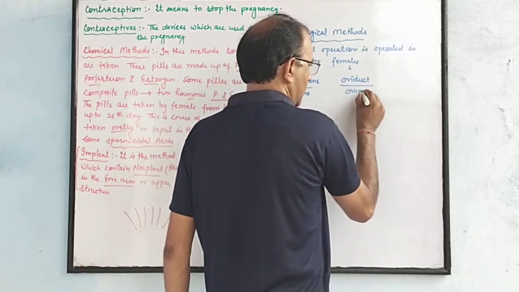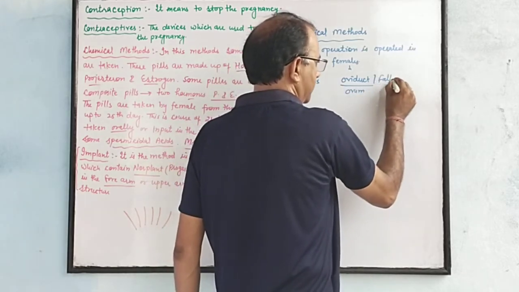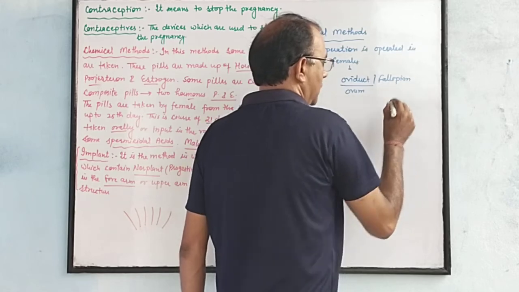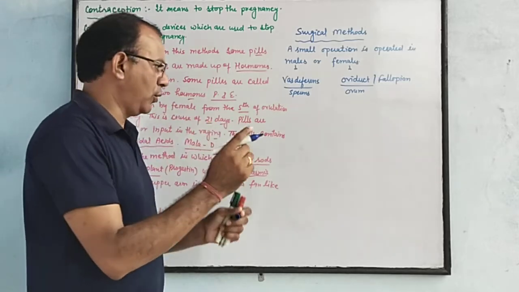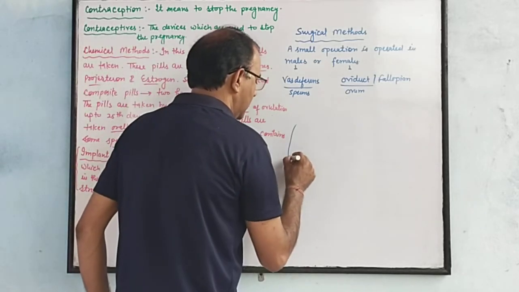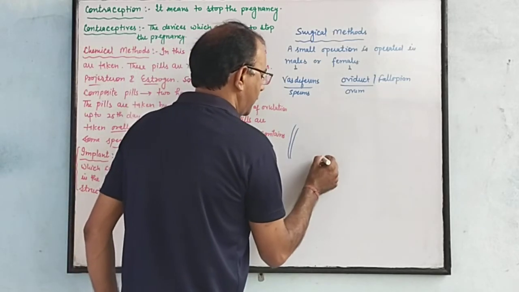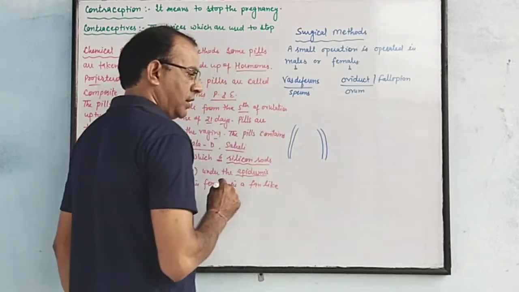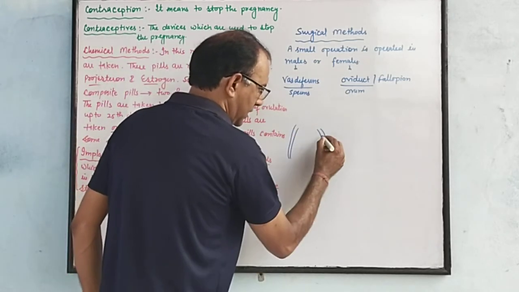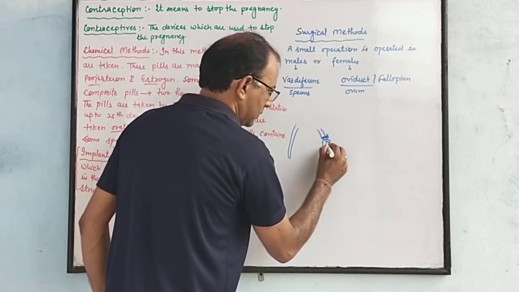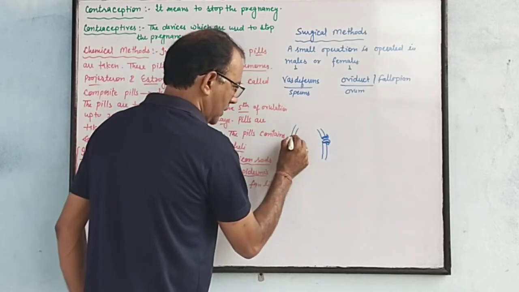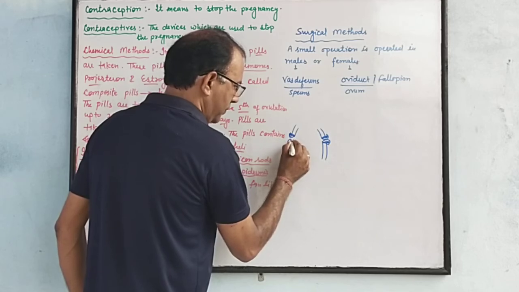Fallopian tube. If a small part of both sides of the vas deferens is cut and both ends are tied, suppose this is the vas deferens from the left side and right side. If you cut this vas deferens and tie both ends with thread, then there is no release of sperm.